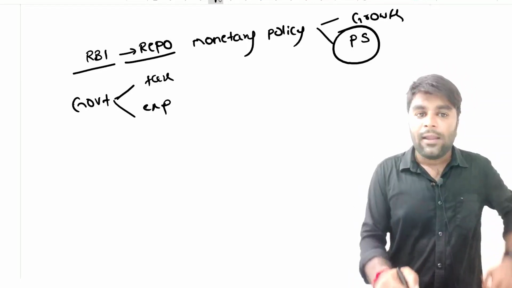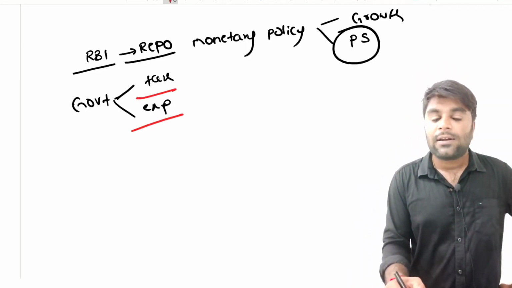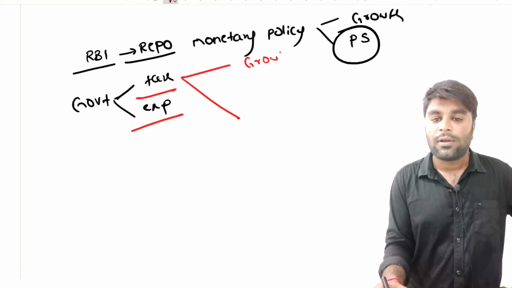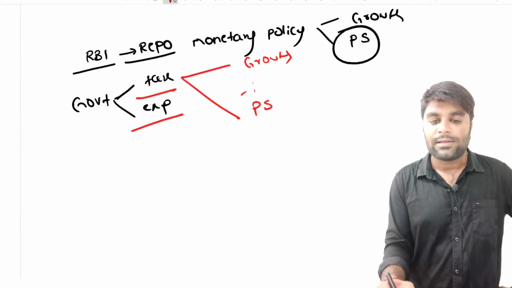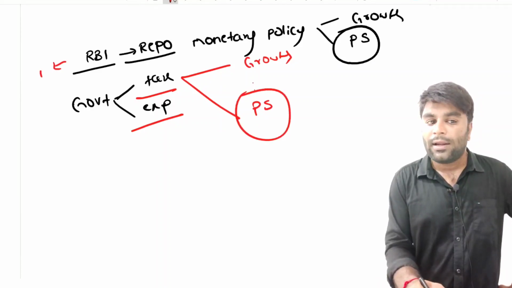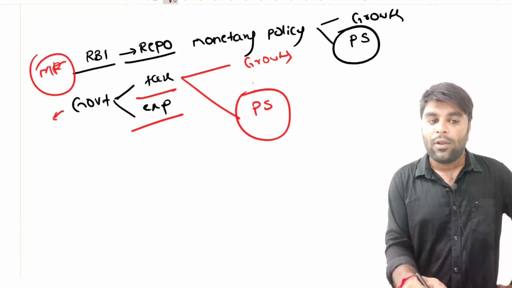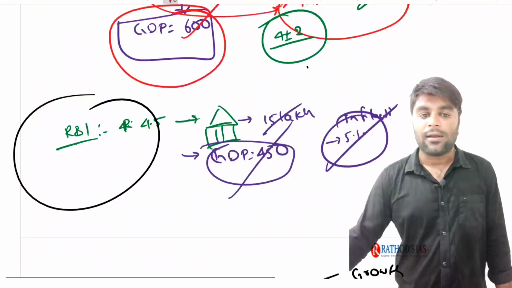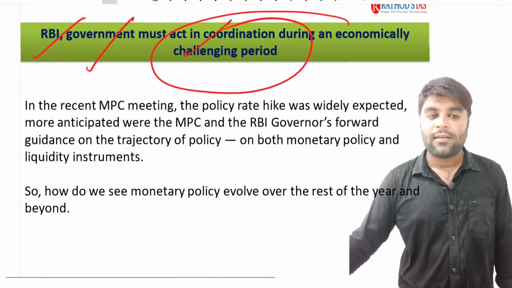In such a way, both taxes and expenditure are the two tools available for the government to achieve the same twin objectives of growth and price stabilization. We call this the monetary policy of the RBI, and we call that the fiscal policy of the Government of India. So that's what the current affair is all about.